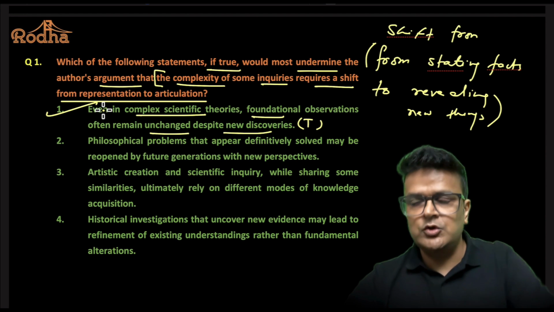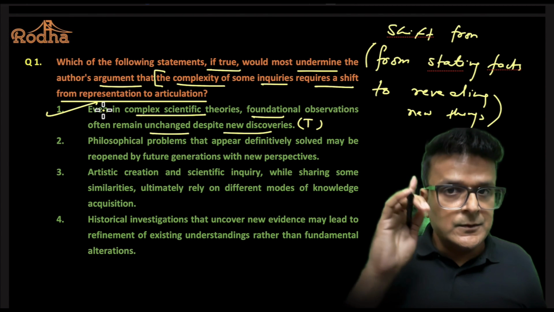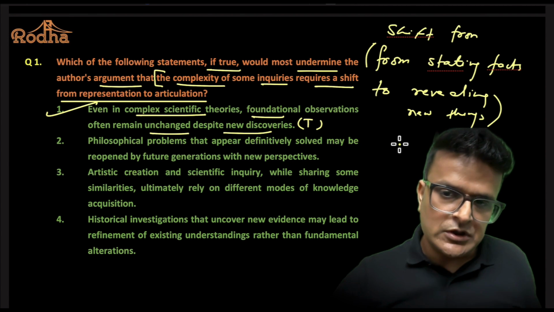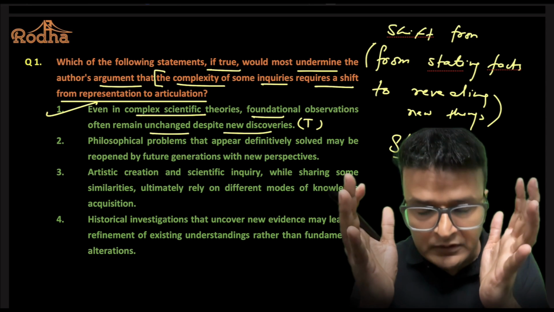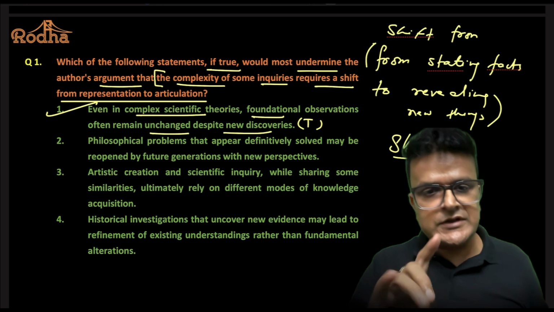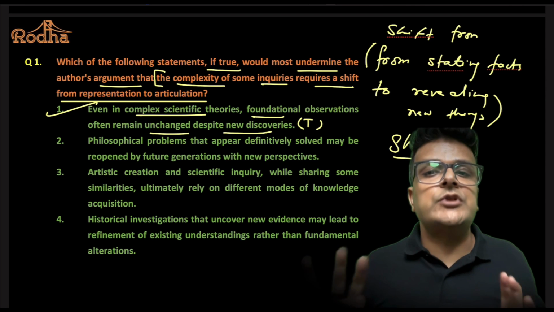Now, wait, you would say, but look at the other options, they are so confusing. Okay, remember, these questions can become confusing if you do not have a shadow answer. हमेशा try करो shadow answer बनाने का. What is shadow answer? Shadow answer is before you go to the choices, you should have a very good idea in your head what can be a good answer. I need an option that says even in complexity or complex inquiries, you don't have to change.